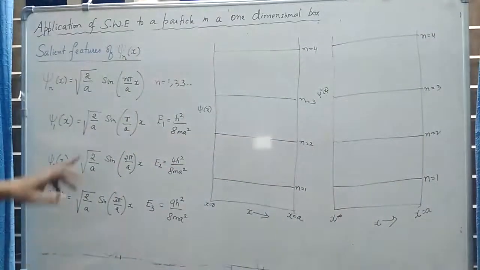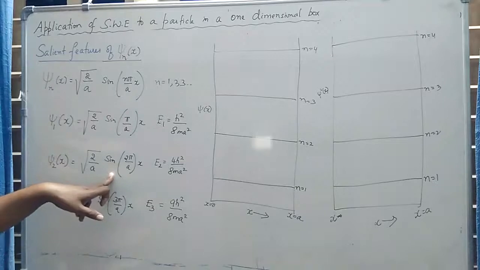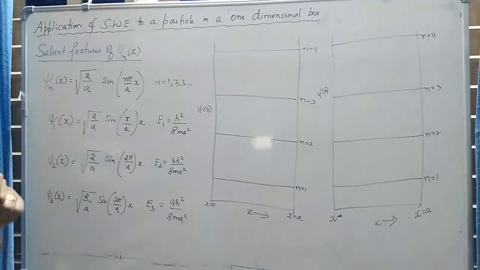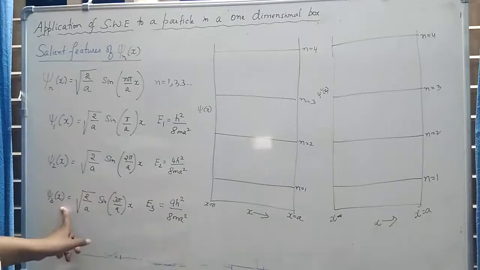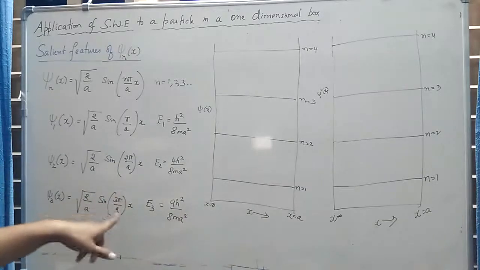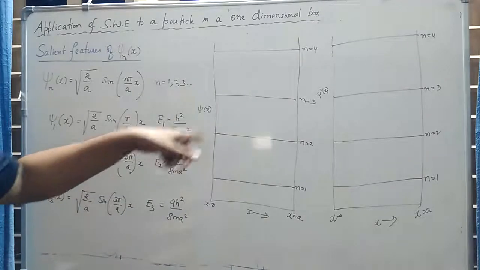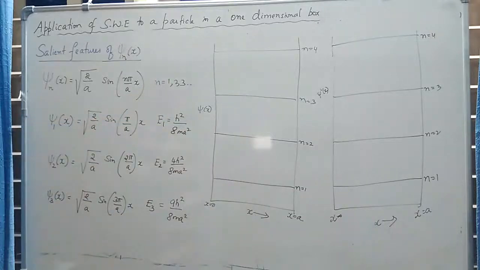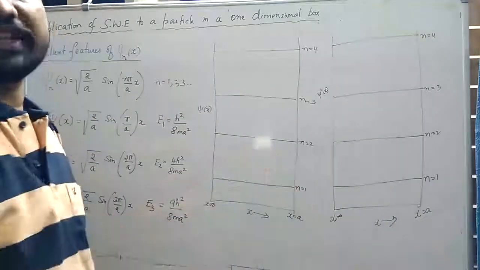Now all these functions contain a sine term, and you know how the graph of a sine function looks. The graph of a sine function is sinusoidal, that is a wave type graph. So when you plot wave function psi versus x, because you have sine terms in each expression, what we may expect is the pattern to be a wave-like pattern.